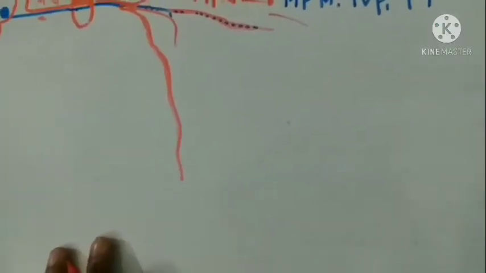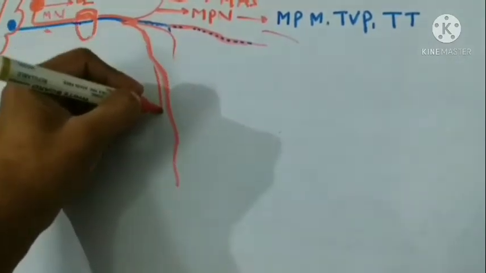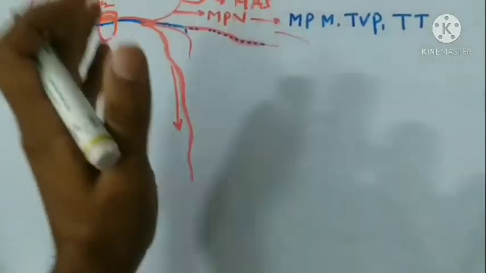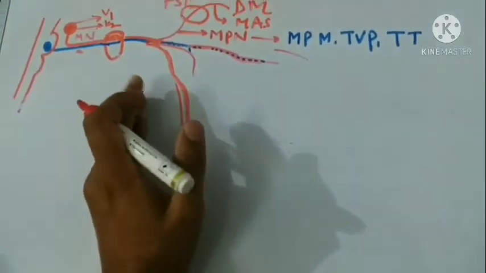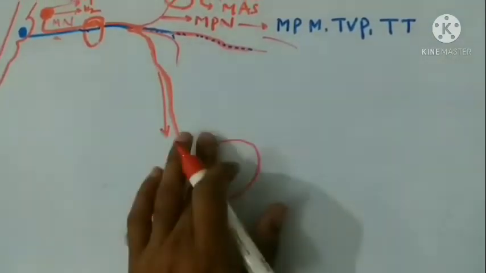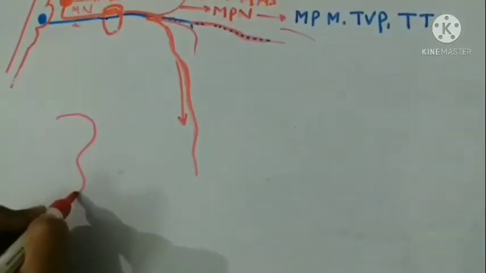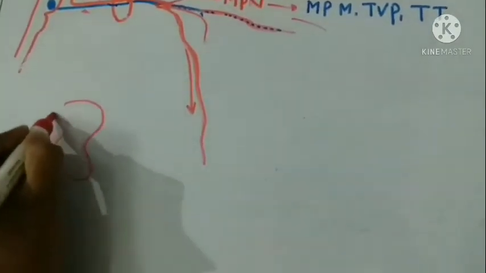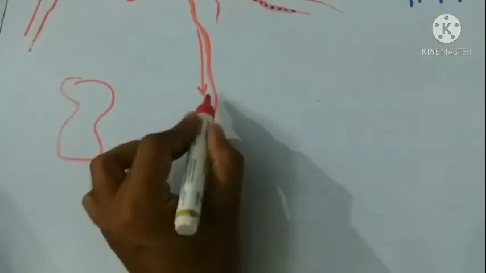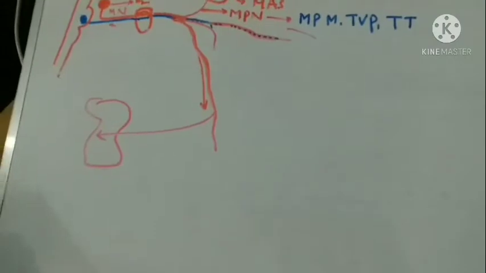So the auriculotemporal nerve will traverse downward into the upper parotid gland. Let's see, this is the upper part of the parotid gland. The auriculotemporal nerve will traverse into the parotid gland.